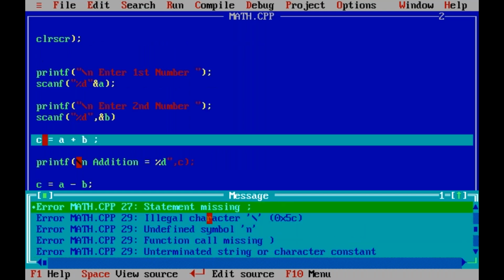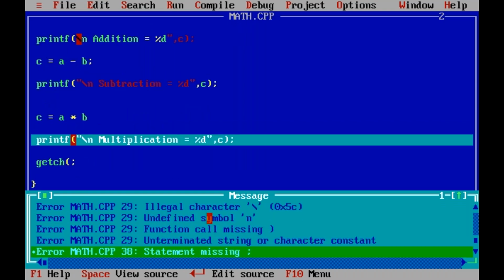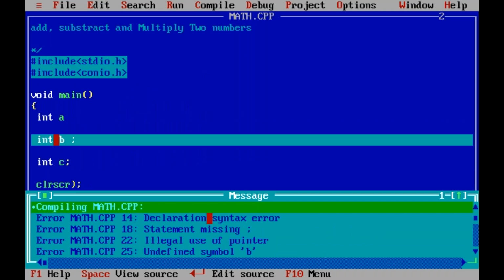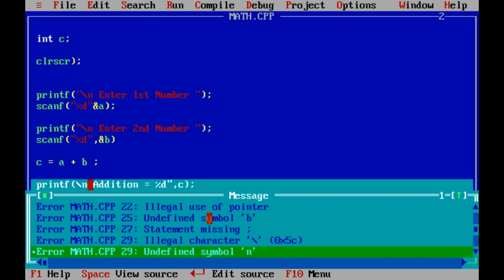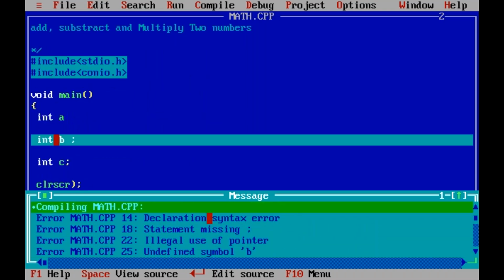All the errors from top to bottom. The compiler checks the whole program from top to bottom, checks all the statements, and shows all the errors.